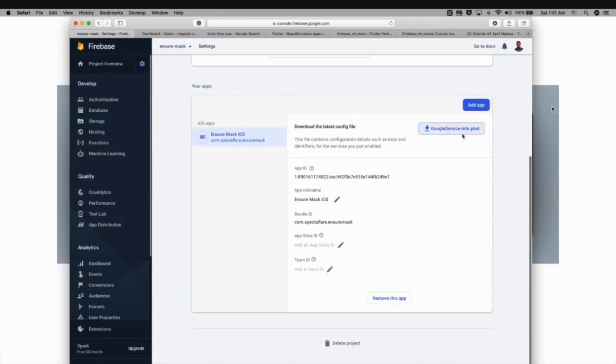This info.plist has all the information that's required to connect to your Firebase service. So you need to configure this in your Flutter project. You can download this info.plist and put it in the root directory of your iOS. So once you have provided that, and once you install this Firebase ML Vision package, you are good to integrate with the machine learning APIs given by Firebase into the Flutter application.